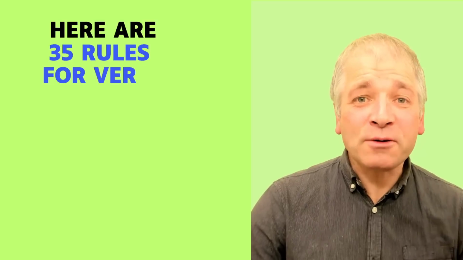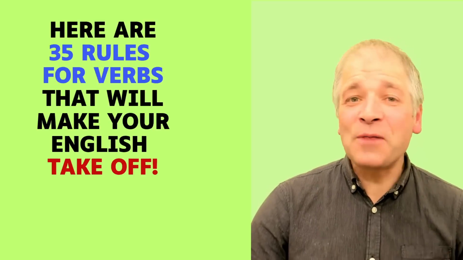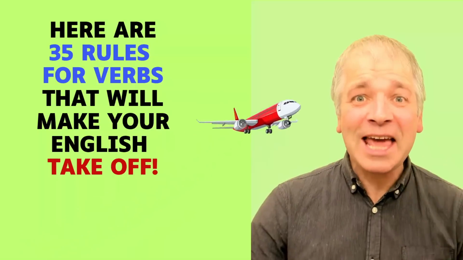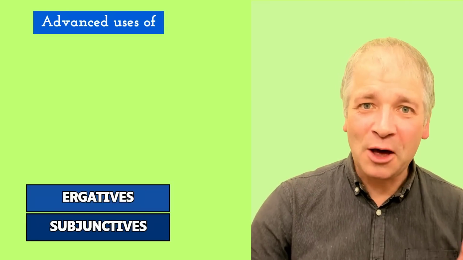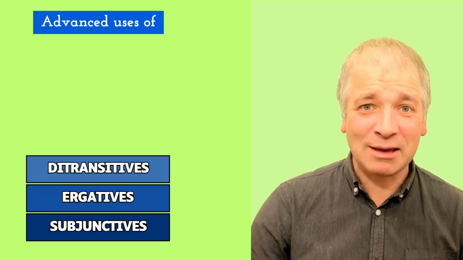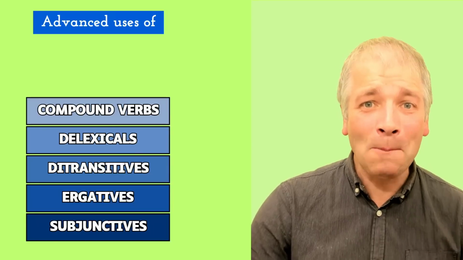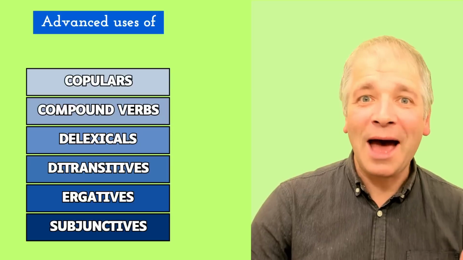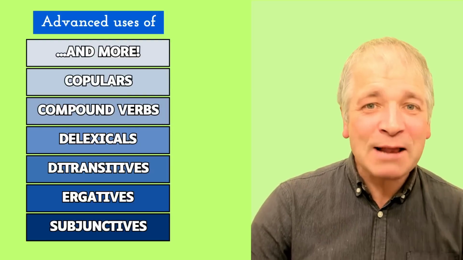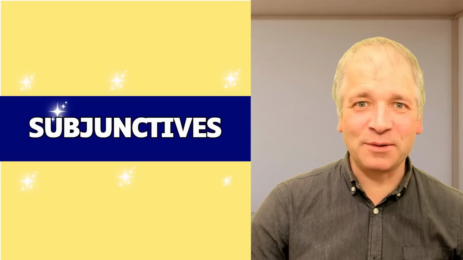Here are 35 rules for verbs that will make your English take off. This is a really special video because it's going to fill in so many gaps in your knowledge of advanced English grammar. Areas such as subjunctives, ergatives, ditransitives, delexicals, compound verbs, copulars, and more. So let's begin with subjunctives.